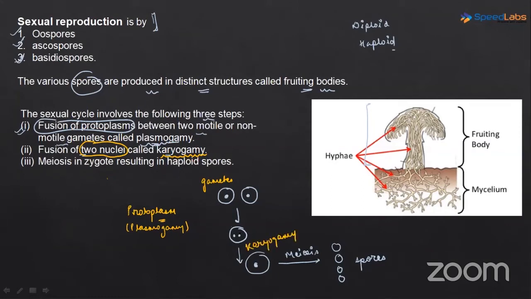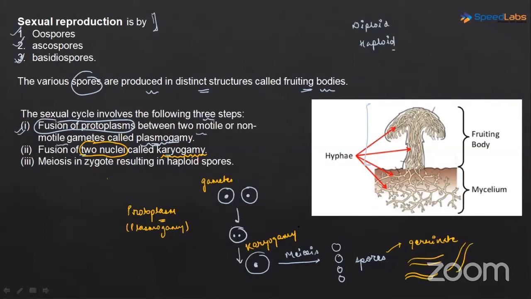The two nuclei, they have fused. Now here we are getting the structure, the zygote, and this zygote, it will undergo meiosis and spores will be produced, and these spores will further germinate. They will form mycelium again.